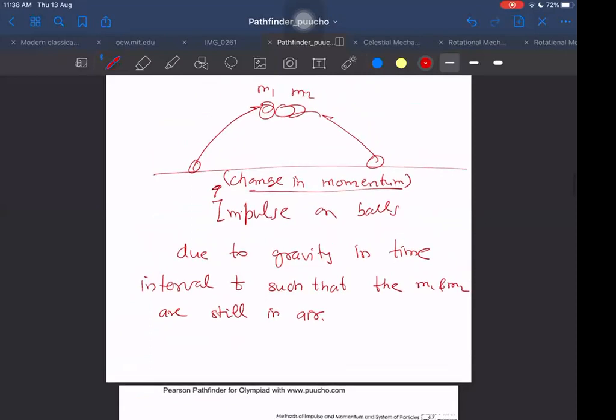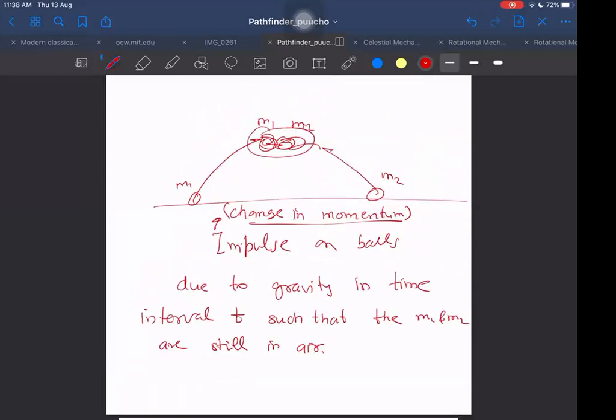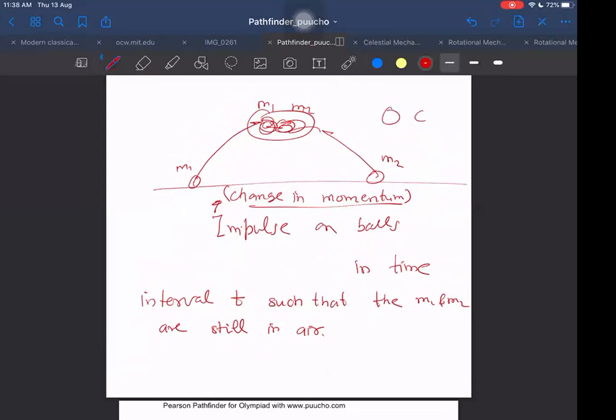Why am I taking this question specifically? I have seen that students get confused, thinking it has something to do with the collision, that when they collide something will happen and the impulse has to be found in some different way. Not like that. I should not even call it gravity; that will make it easier. I should just say find the impulse on the balls in the time interval such that m1 and m2 are in the air only. Then somebody will think it is complicated because there are forces acting, and normal forces act when they are colliding. But these are internal normals, so the net impulse due to these on both together will be 0. The external impulse will be only because of m1g and m2g.